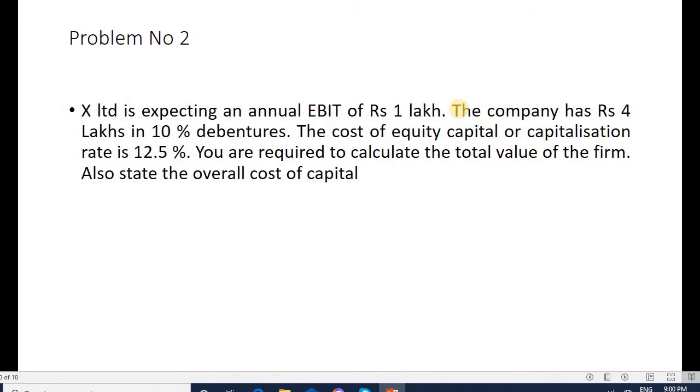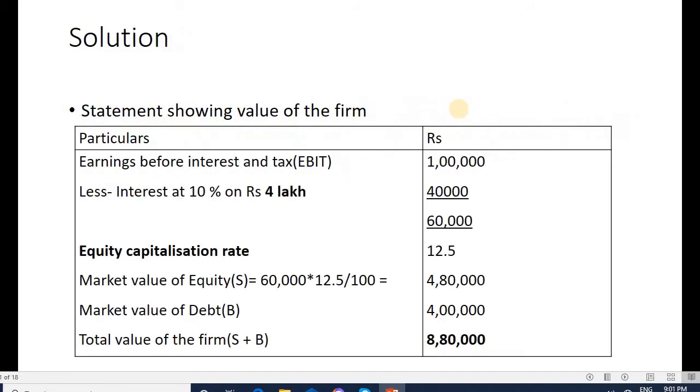Next problem is, X Limited is expecting an annual EBIT of rupees 1 lakh. The company has 4 lakh in 10% debentures. The cost of equity capitalization rate is 12.5%. You are required to calculate the total value of the firm and also state the overall cost of capital. It's a very simple problem. So earnings before interest and tax, EBIT, is 1 lakh.